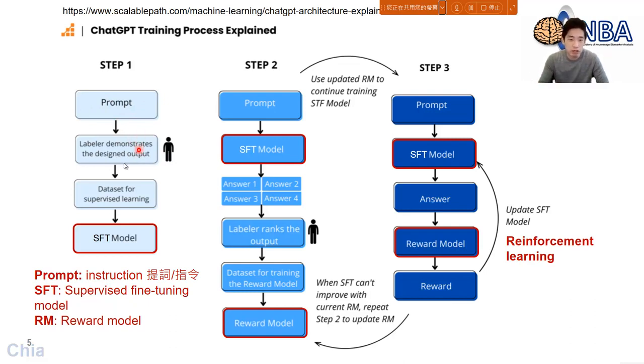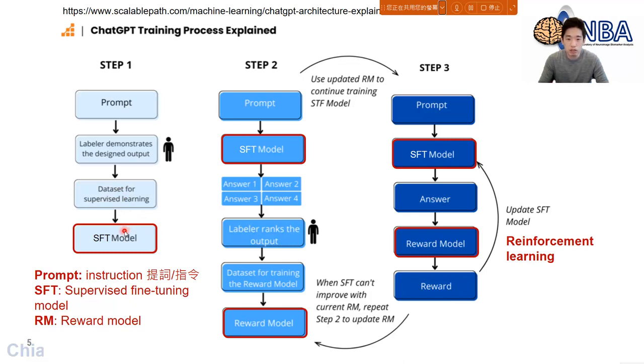So we need to collect a lot of questions and a lot of answers from humans so we can create the so-called data set for supervised learning. Supervised means that you need to prepare not only the question but also the ground truths, or sometimes we say answers, to train the machine.